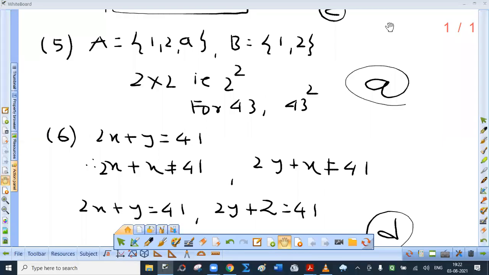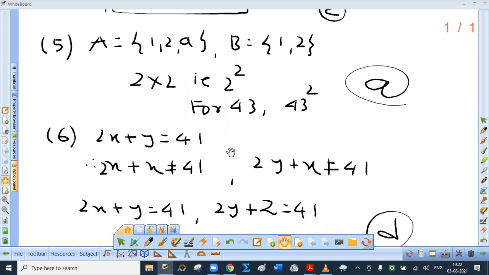Fifth one, if the two sets A and B are having 43 elements in common, then the number of elements common to each of the sets A cross B, B cross A is. I have taken a simple example. So in A cross B, there are 6. In B cross A, there are 6, of which 4 are common. So 2 into 2, that is 2 square. So if 43 are common, then 43 square is the correct answer. That is A.